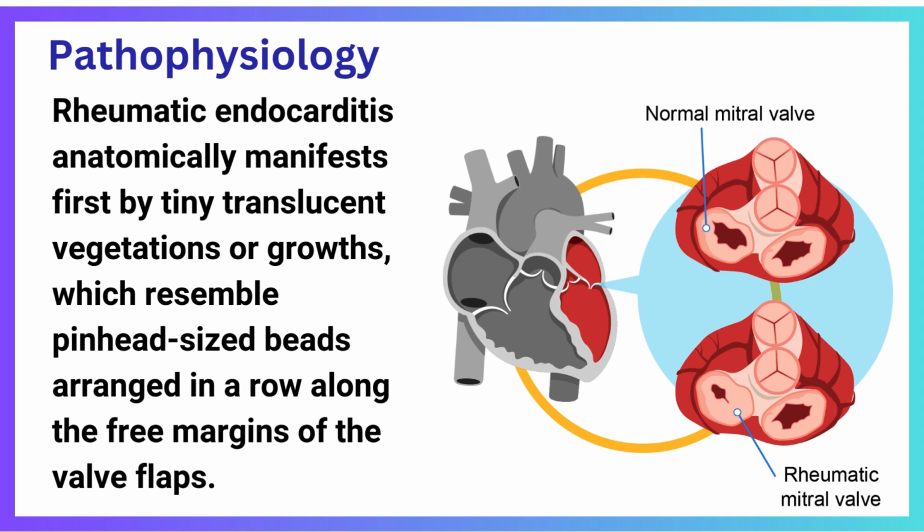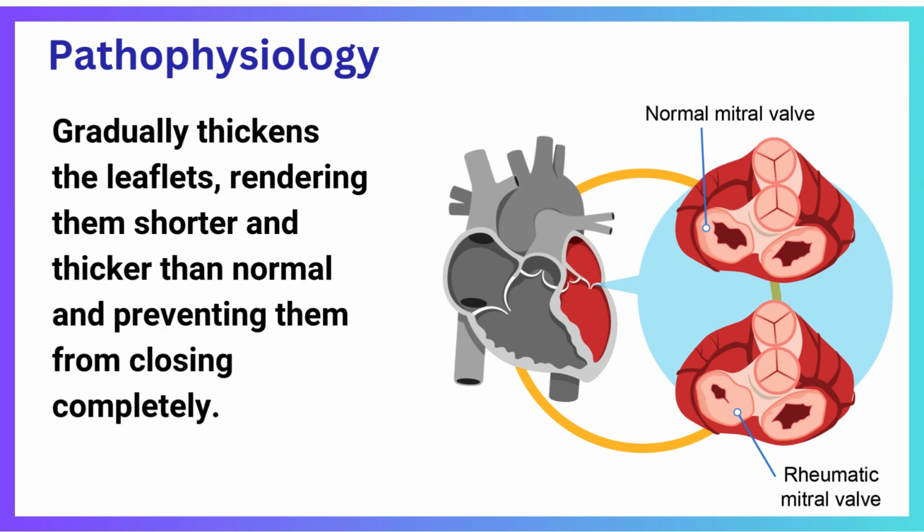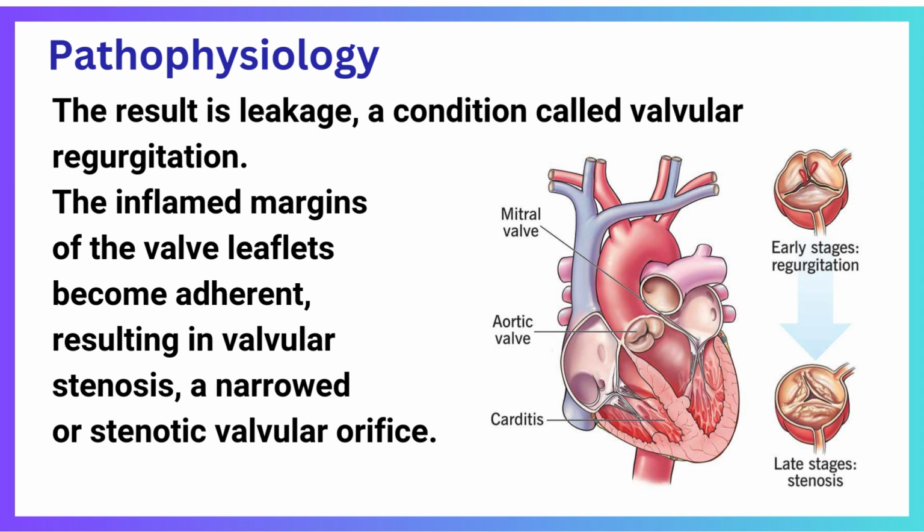Rheumatic endocarditis anatomically manifests first by tiny translucent vegetations or growths, which resemble pinhead-sized beads arranged in a row along the free margins of the valve flaps. These tiny beads look harmless enough and may disappear without injuring the valve leaflets. More often, however, they have serious effects. They are the starting point of a process that gradually thickens leaflets, rendering them shorter and thicker than normal and preventing them from closing completely. The result is leakage, a condition called valvular regurgitation.